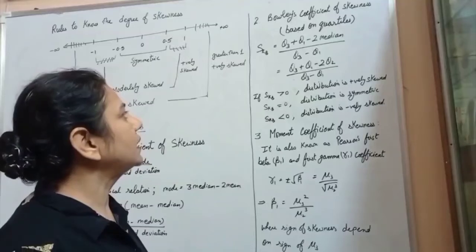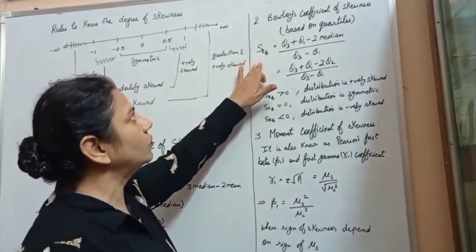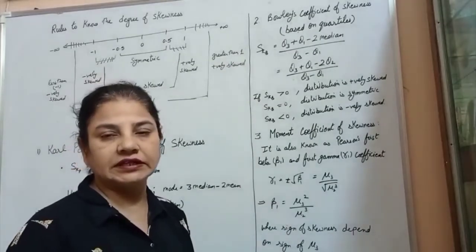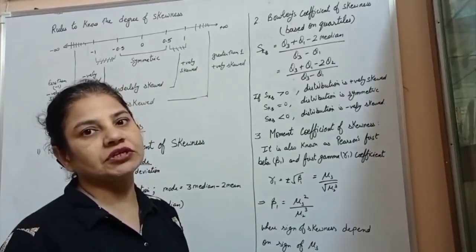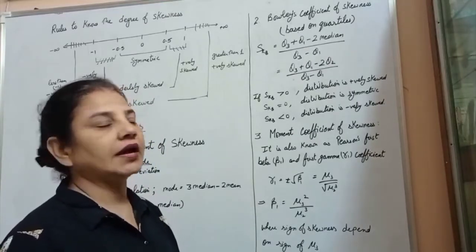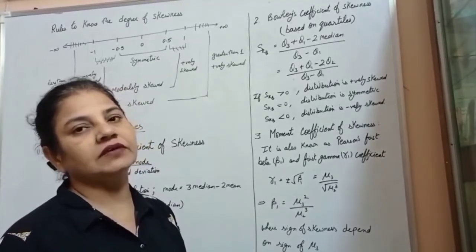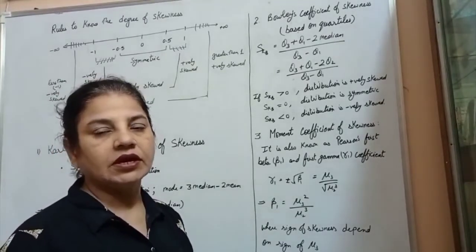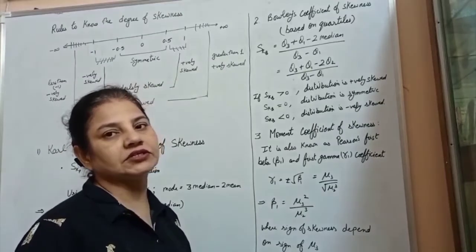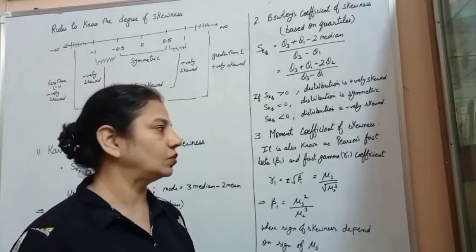Now in this case, if Bowley's coefficient is greater than 0, then we say that the distribution is positively skewed. And if Bowley's coefficient is equal to 0, then the distribution is symmetric. And when it is less than 0, we can say the distribution is negatively skewed.